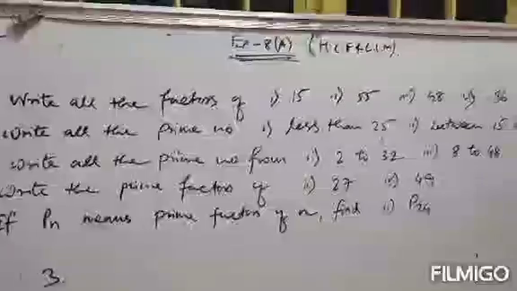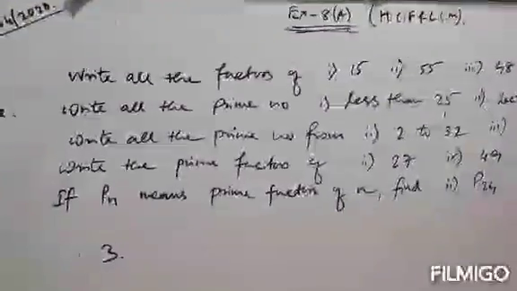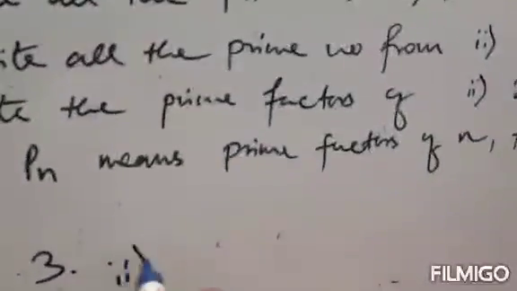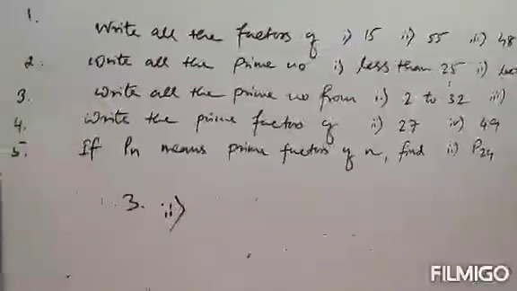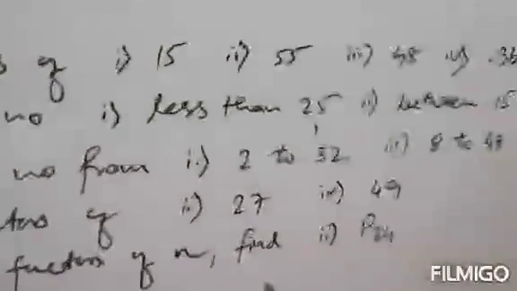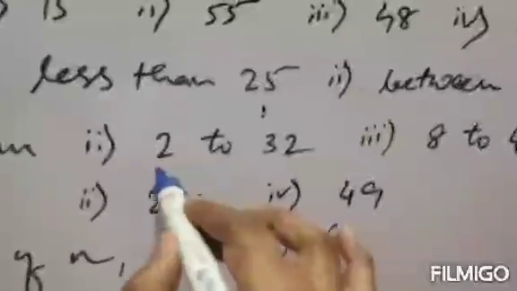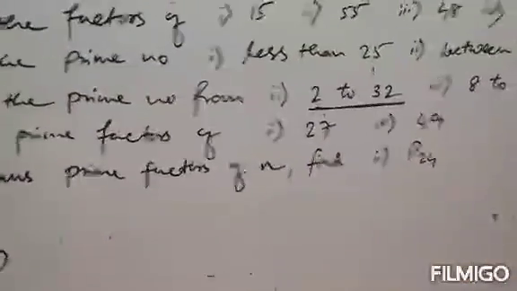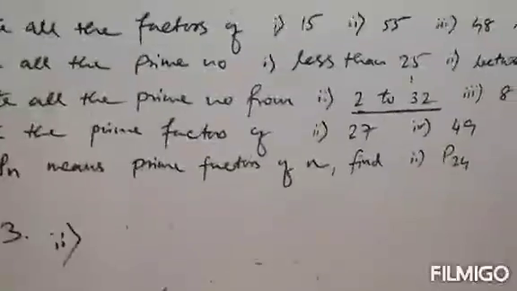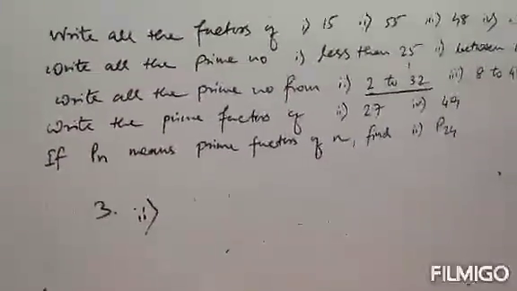Next, question number 3. Write all the prime numbers from 2 to 32. This is question number 2. Listen carefully. Write all the prime numbers from 2 to 32. That means we can include 2 and we can include 32 also.